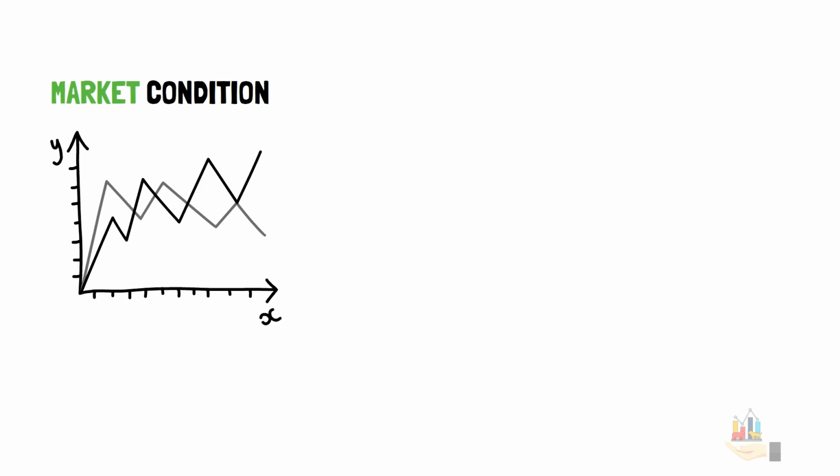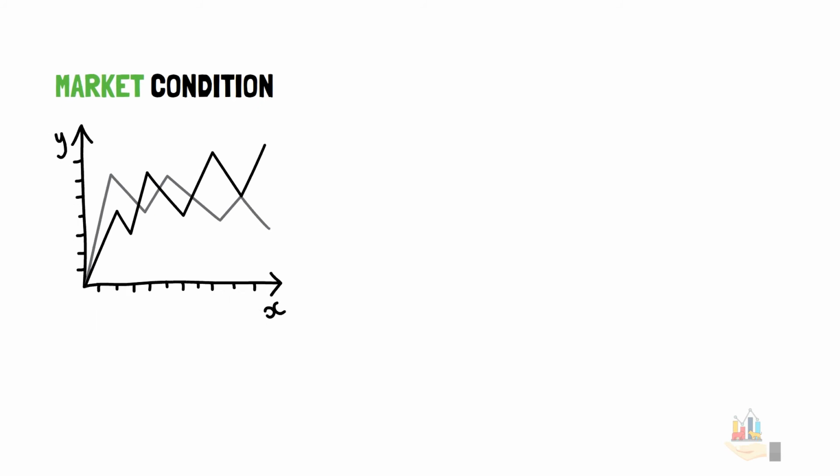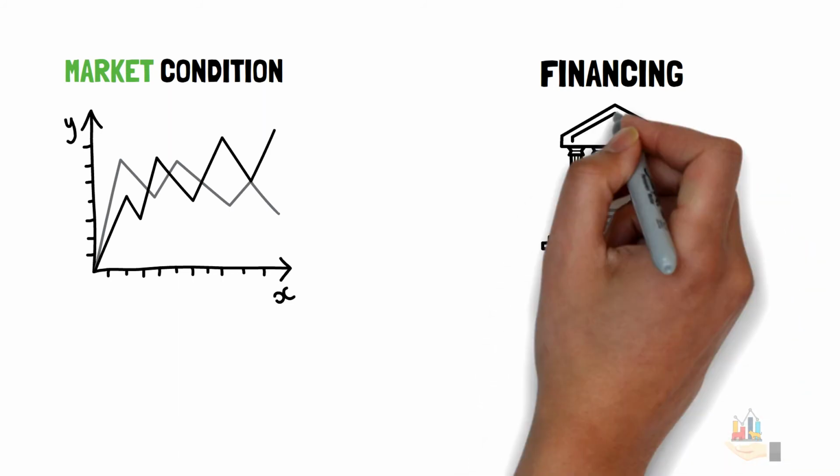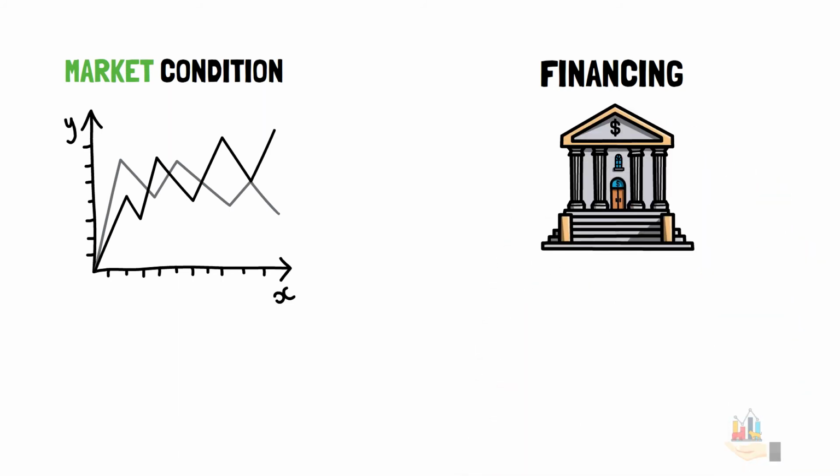For example, a small business owner who owns a music store might be forced to close shop if customers start buying digital downloads instead of CDs. Competition from a larger company is another market factor that can cut into the revenue of small companies and lead to bankruptcy. Number two, financing. Financing is one of the primary challenges that small businesses face.